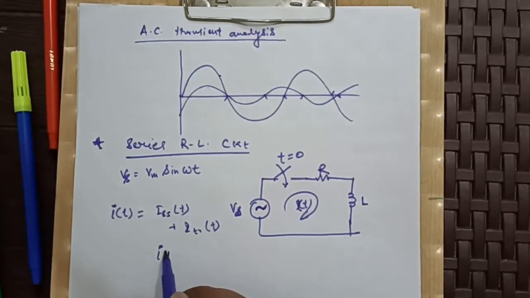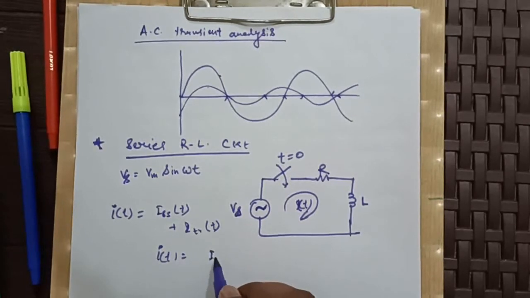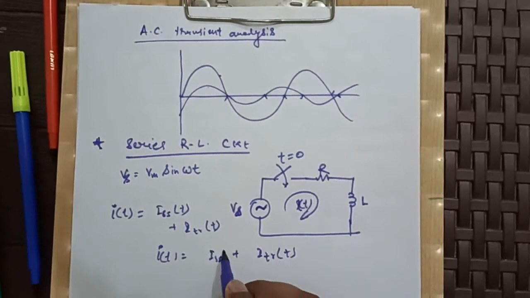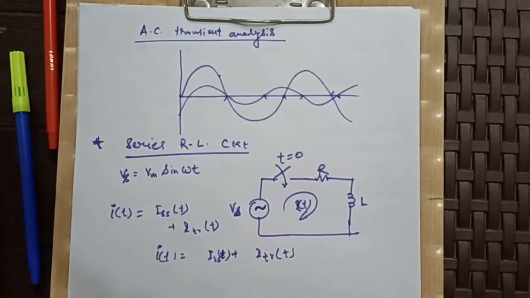So IT will be of the form ISS plus ITR of t, isn't it?